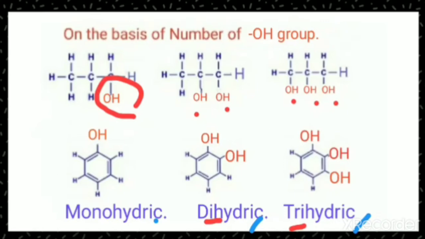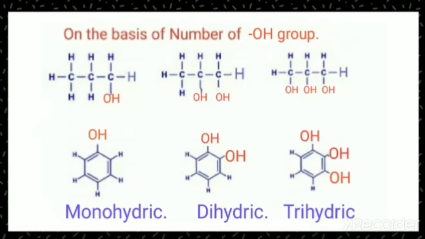Similarly, in the benzene ring, if one OH is present, then it is monohydric. If two OH are present, then it is dihydric. And if three OH groups are present, then it is trihydric. So, depending upon the number of OH groups, we have classified these into monohydric, dihydric, trihydric and so on.